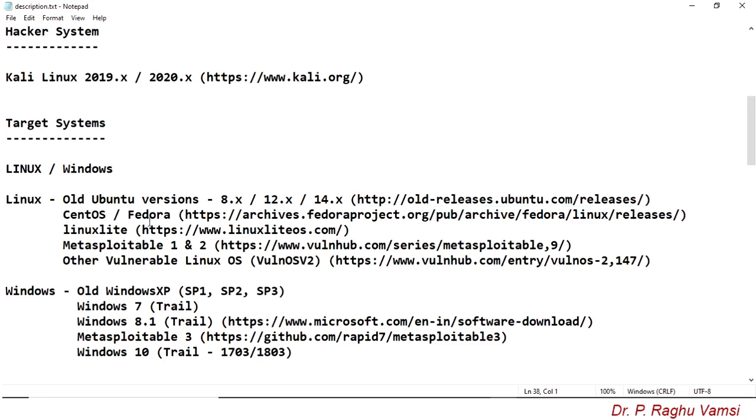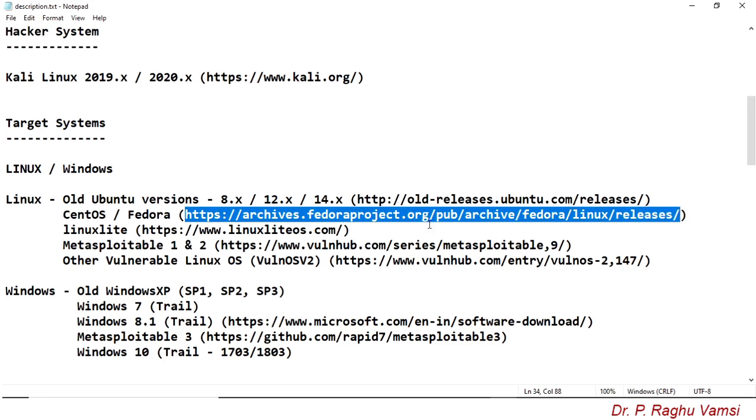Next one is CentOS or Fedora. CentOS is also based upon the Ubuntu build. Hence, whether you use old Ubuntu versions or CentOS makes no difference. Next one is Fedora. This is another flavor of the Linux operating system, which is most popular and widely used. Hence, I am considering Fedora Linux. In order to download the older version of Fedora Linux, you can visit this particular website.